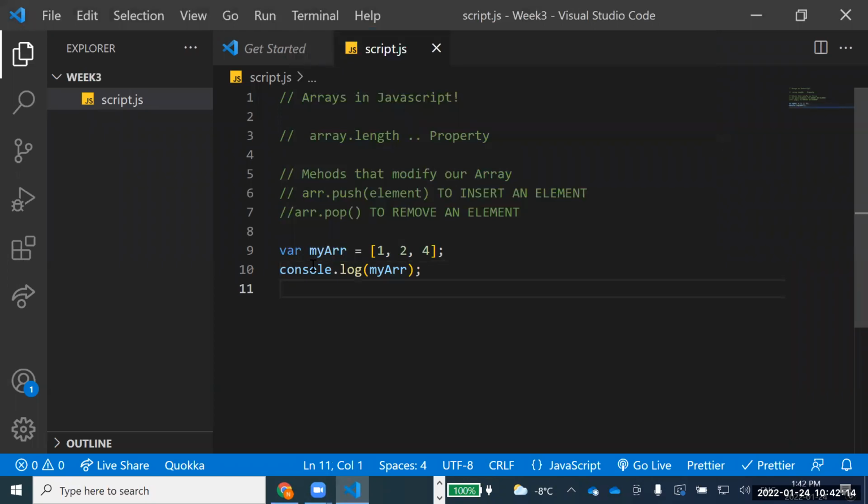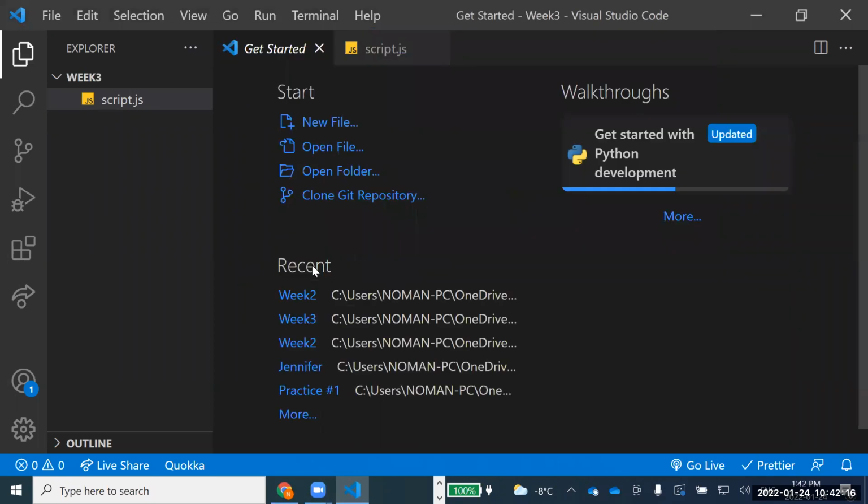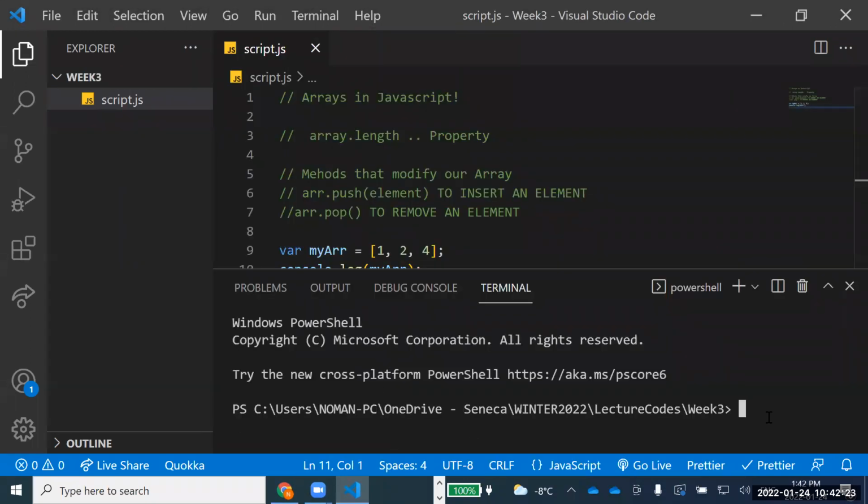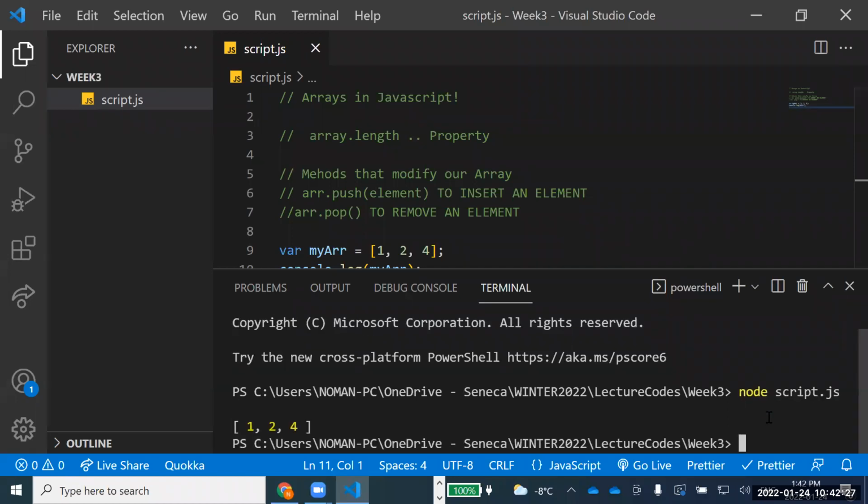So let's run this file, and you know how to run this file. We have this terminal. I can run this file by node script.js. So see, 1, 2, 4 is coming over here.